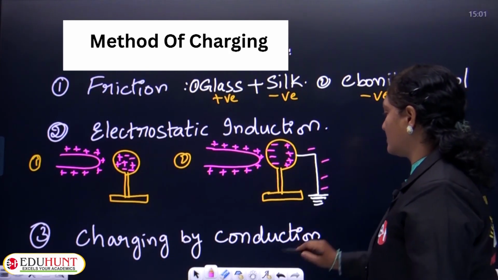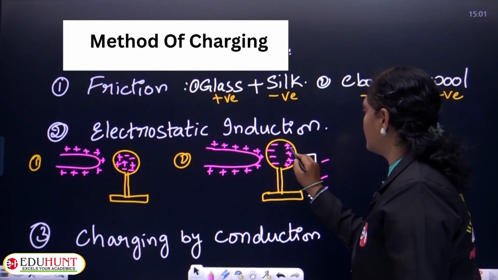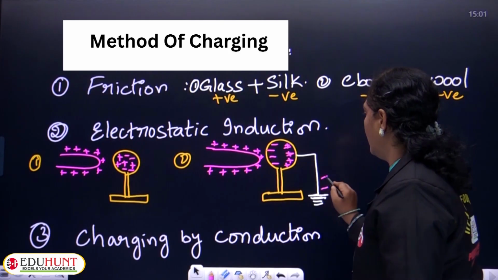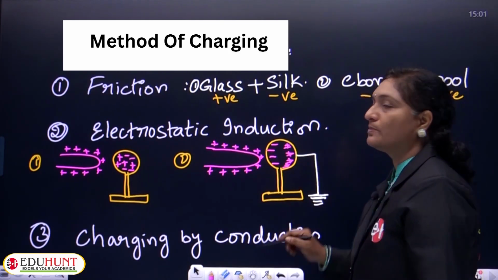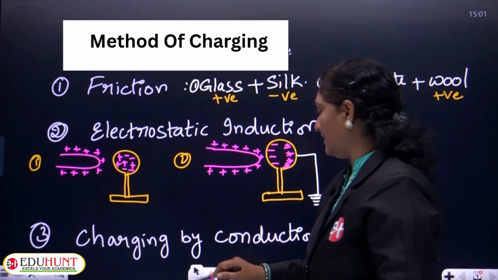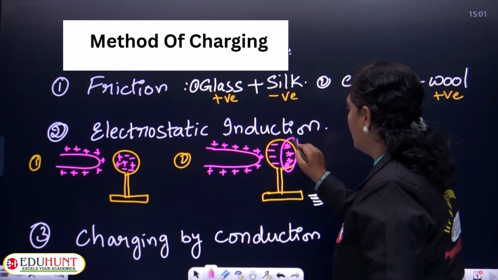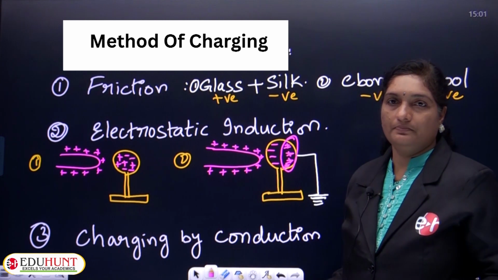All these plus and minus charges are nullified. Again, these become neutral.